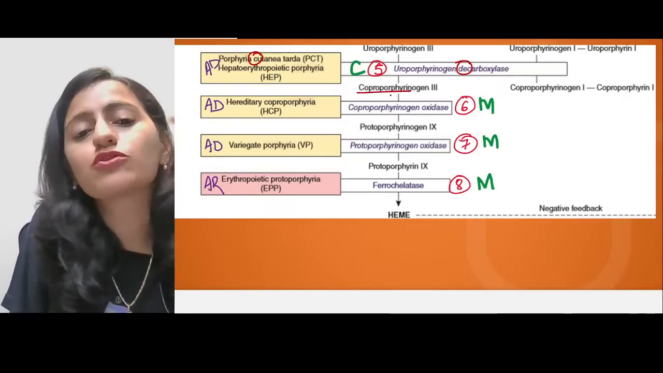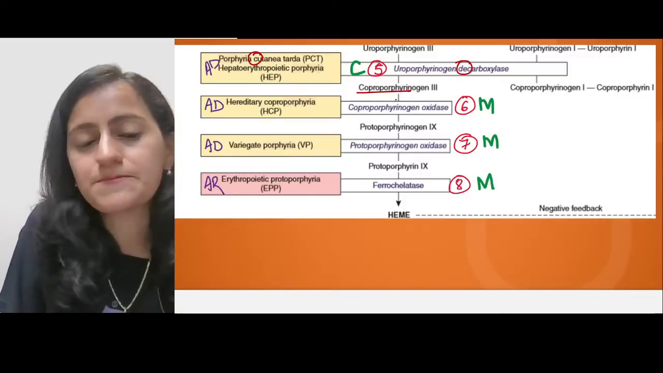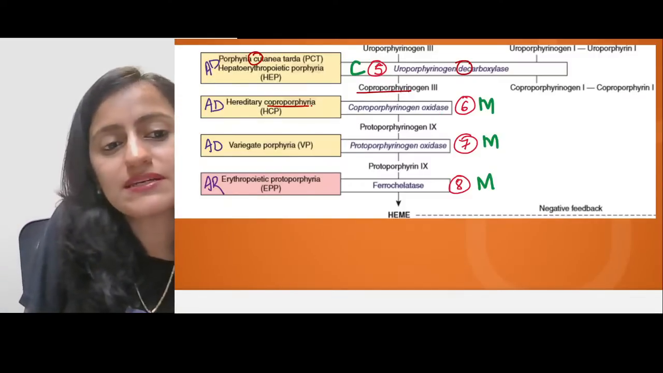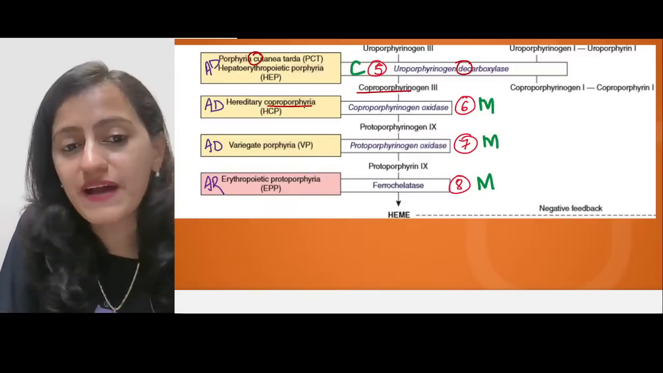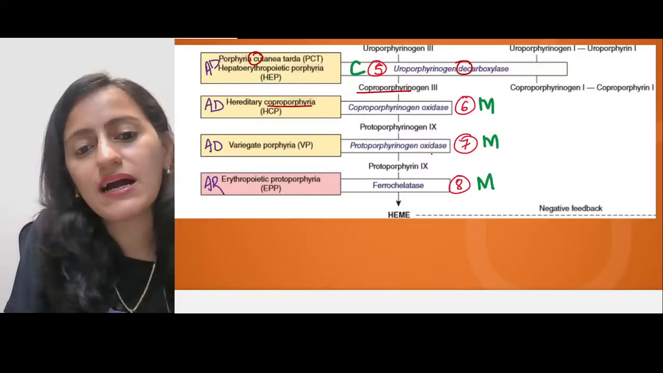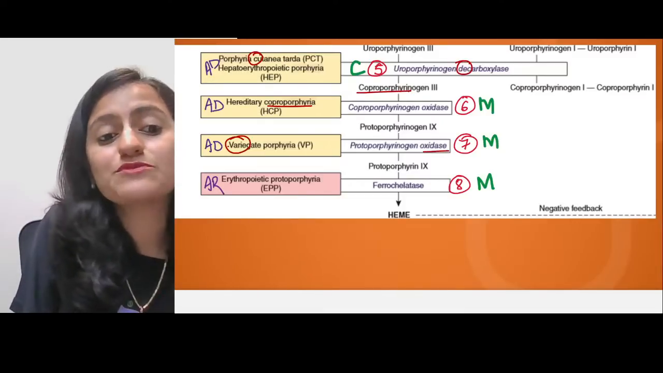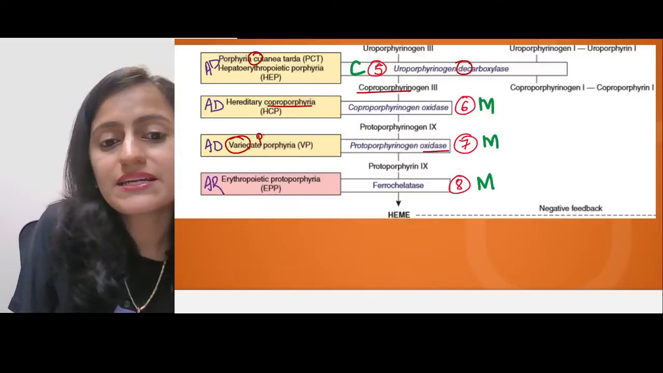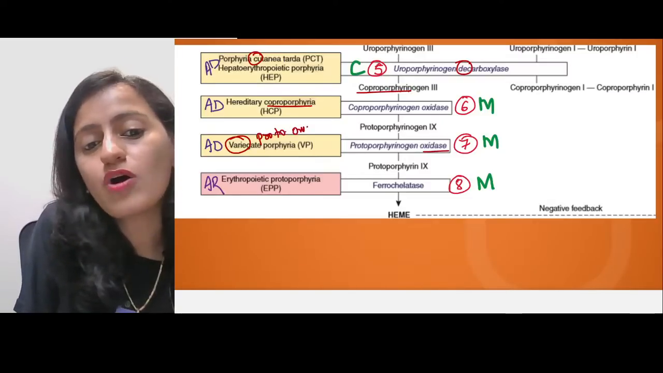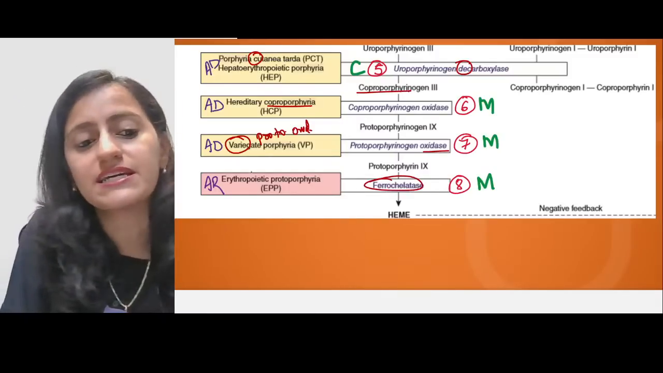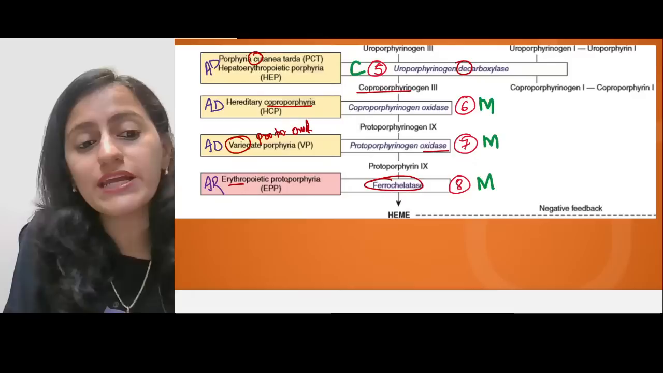There's a problem with coproporphyrinogen synthesis. Next is the oxidase. Coproporphyrin gets accumulated. It leads to hereditary coproporphyria. Then you have the protoporphyrinogen which is formed. Again, oxidase. That is variegate porphyria. Remember, variegate is at the last. It is protoporphyrinogen oxidase. And the last one is basically ferrochelatase, which is erythropoietic.